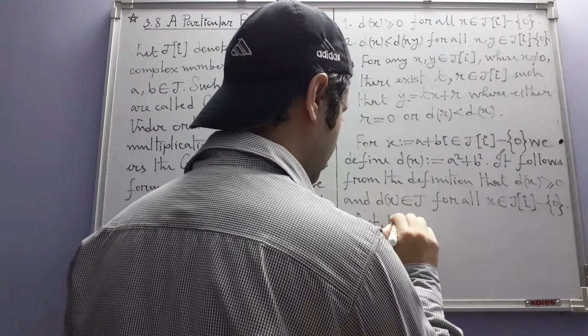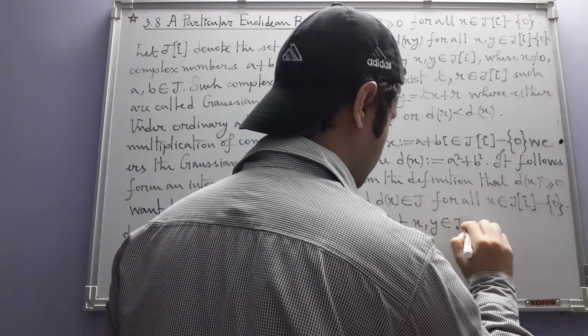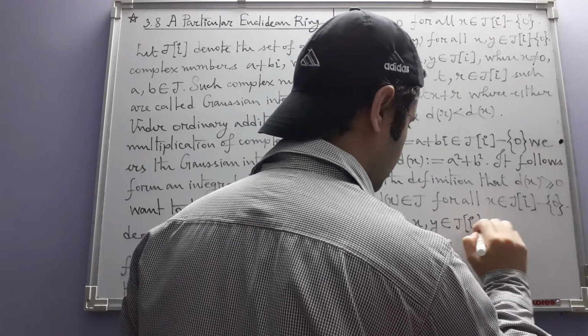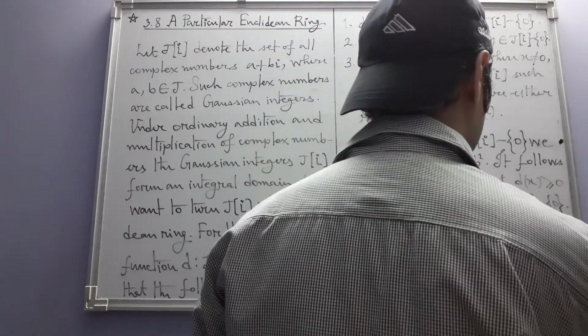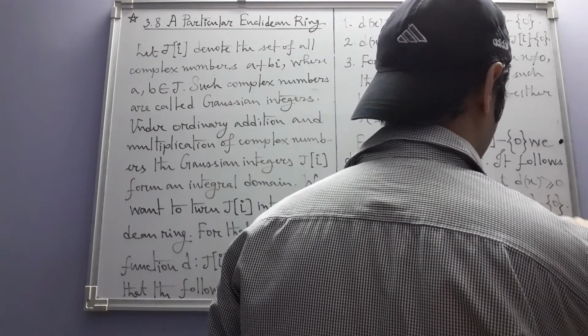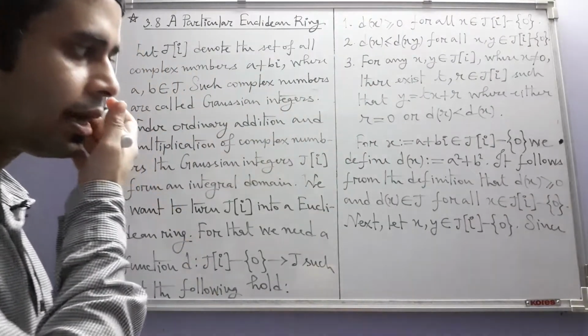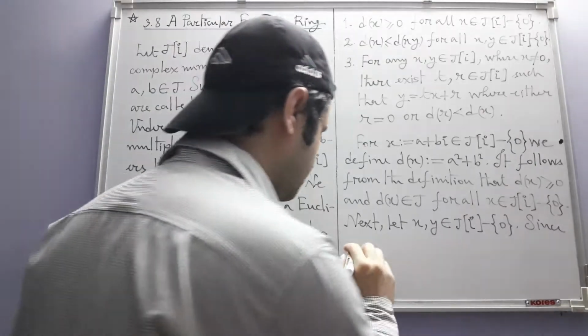Next, let x and y be two elements in this set. So x and y are both non-zero Gaussian integers.